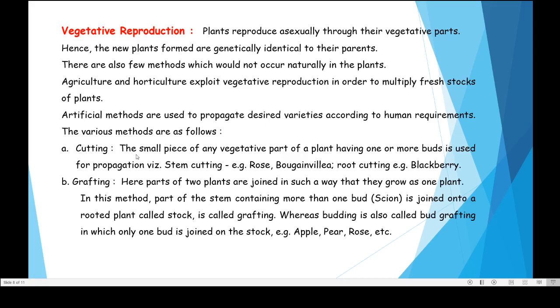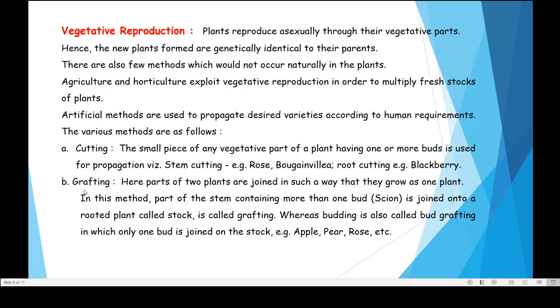Cutting: a small piece of any vegetative part of a plant having one or more buds is used for propagation. That means either you can use a stem or a root or a leaf in the method of cutting. You can sow it in the soil. Afterward you may find that using that particular part, it may develop into a new plant.